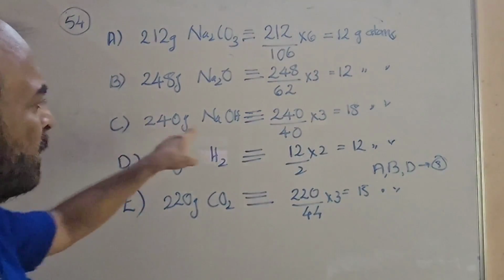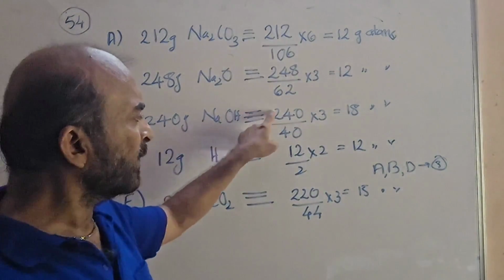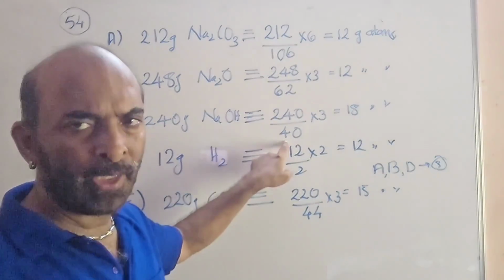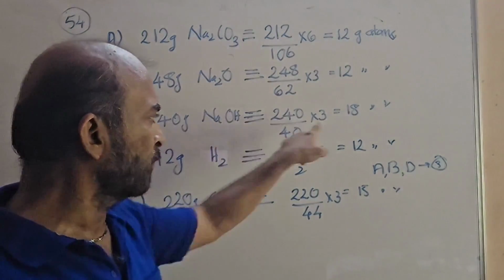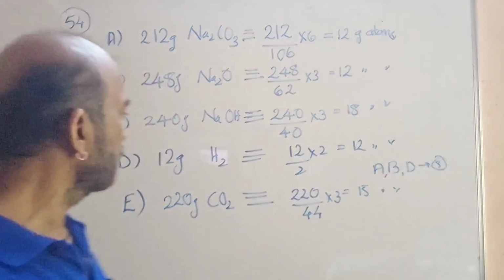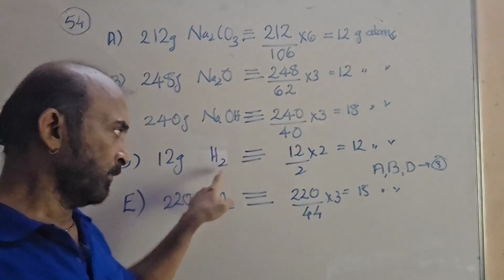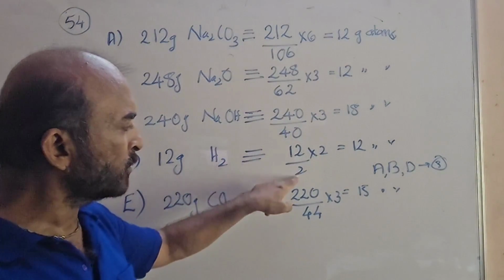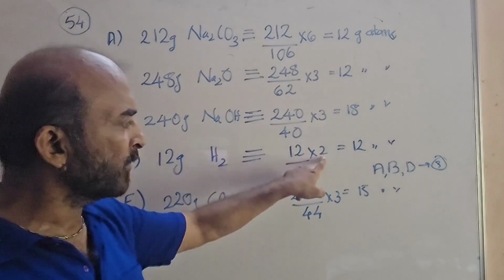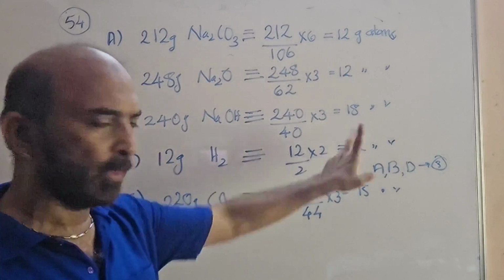Third case, 240 gram NaOH. 240 divided by molar mass, familiar, 40 into 3 atoms per molecule. 3 sixes, 18. Okay. 12 gram hydrogen. 12 divided by molecular mass, 2, 12 by 2. But each molecule is having 2 atoms. 12 by 2 into 2, 12.